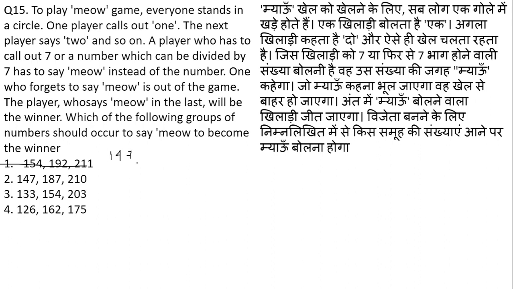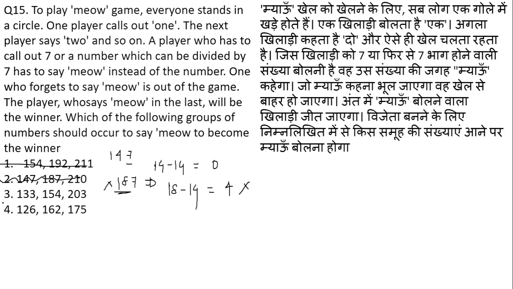If we go for the second option now, 147, double the units place. 7 twos are 14, and 14 subtracted from the rest of the number gives me 0. Is it divisible by 7? Yes. The next number is 187, where I am subtracting 14, that is twice of 7, from the rest of the number, 18. This will give me 4, and 4 is not divisible by 7, hence the whole number is not divisible by 7. So this option also got eliminated.